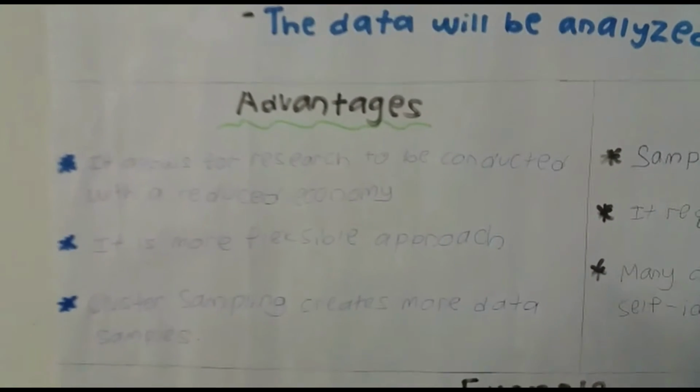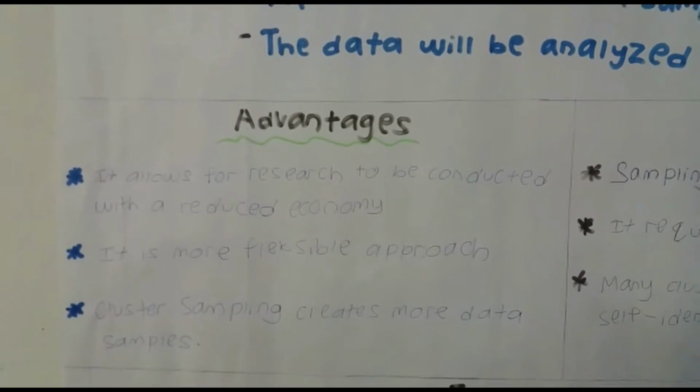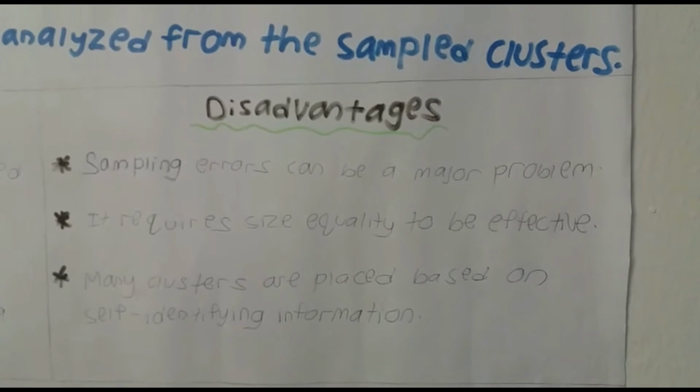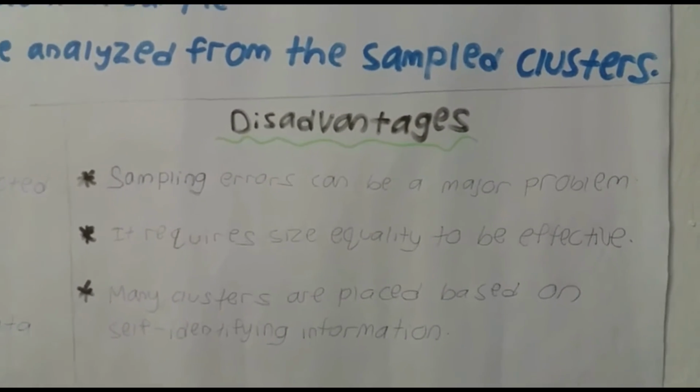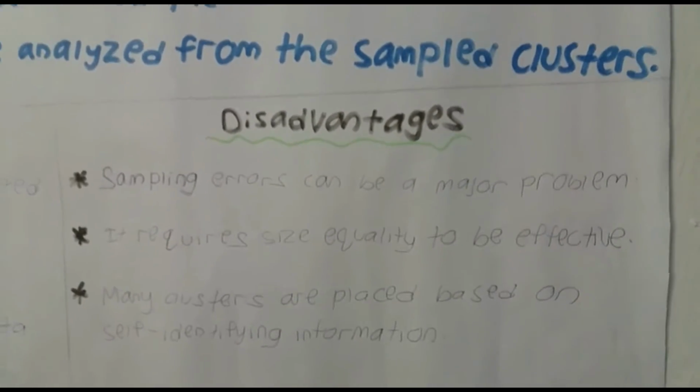So the advantages of cluster sampling is it allows research to be conducted with a reduced economy. It is a more flexible approach. Cluster sampling creates more data samples. The disadvantages of cluster sampling is sampling errors can be a major problem. It requires size equality to be effective. Many clusters are placed based on self-identifying information.